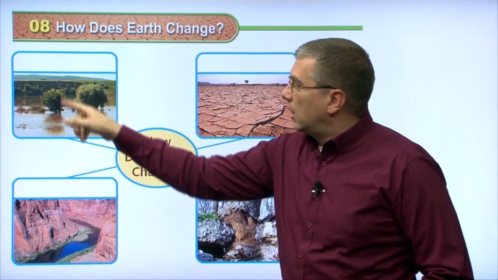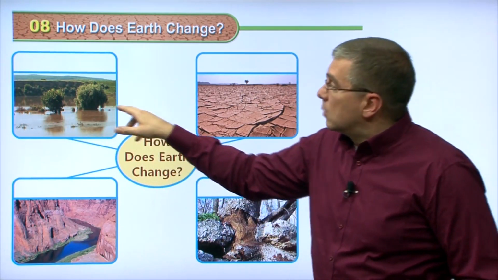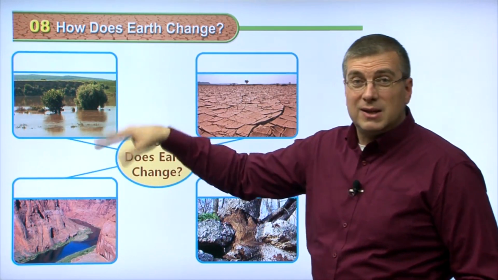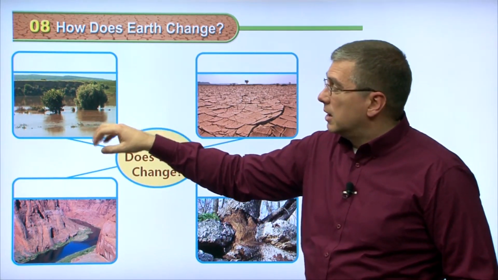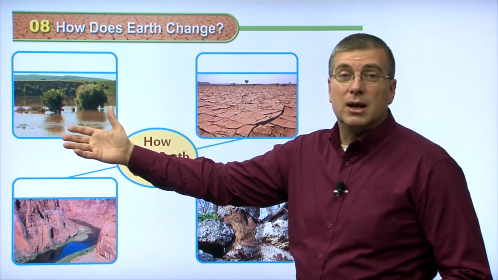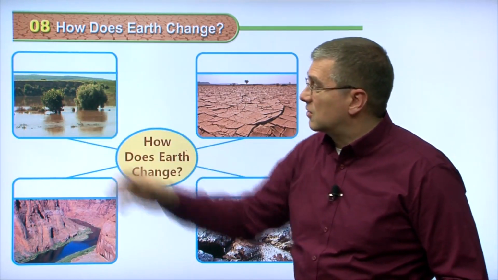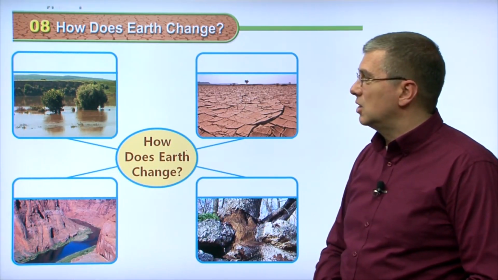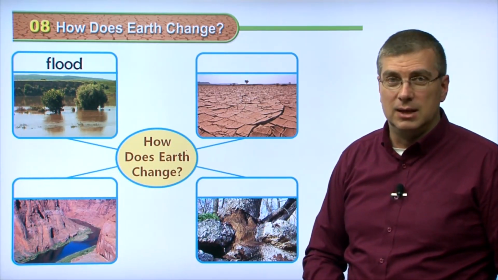First of all, we have an area here. It's covered by water. Where the river used to be, there was probably a river flowing through here. It probably rained a lot, and there's so much water that the water overflowed, went over the area of the river and flowed out into the surrounding land. What do we call that situation? What do we call that condition? We call that, of course, a flood.